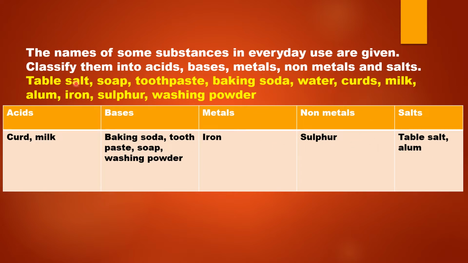So table salt is a salt. Soap and toothpaste are bases. Baking soda actually can be put under the group of bases as well as salts. So it can come under the category of both bases and salts. I have added it under the group of bases.